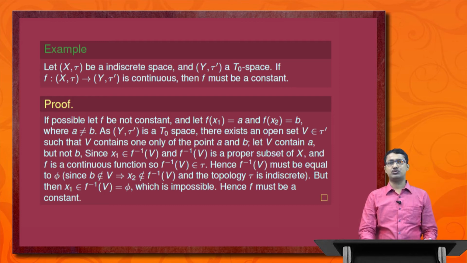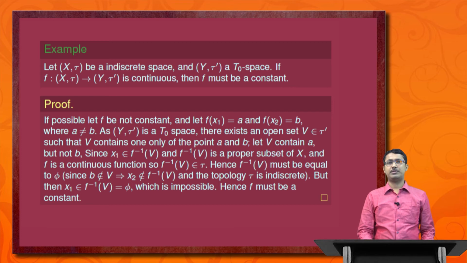That means there exist two points x1, x2 belonging to X such that f(x1) is equal to a and f(x2) is equal to b, where a is not equal to b. As (Y, tau') is a T0 space, there exists an open set V belonging to tau' such that V contains only one of the points a and b. So V contains a but not b.